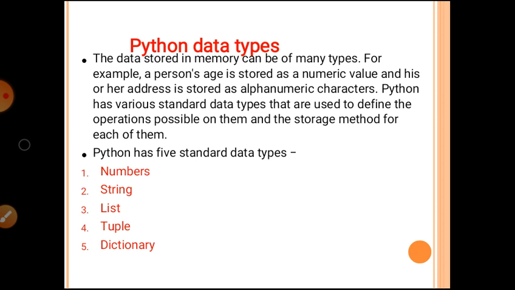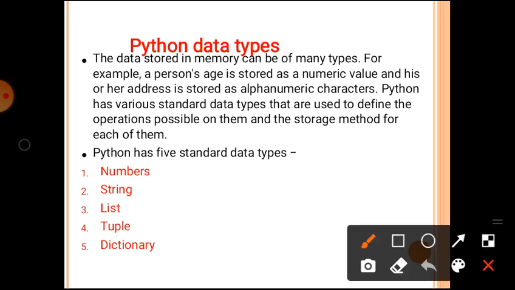For example, a person's age is stored as a numeric value and his or her address is stored in alphanumeric characters. Here we take an example, the age of any person. As we have to store the age of any person, we use numeric values. And if we have to assign the address of his or her, then we use alphanumeric characters.